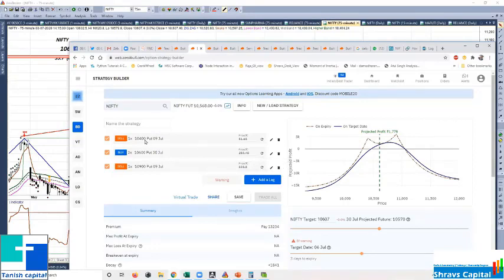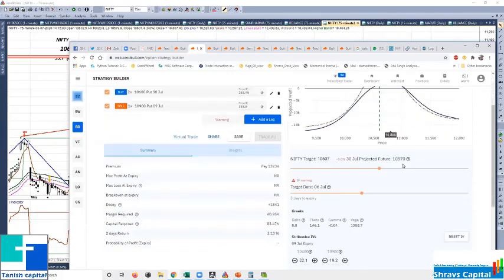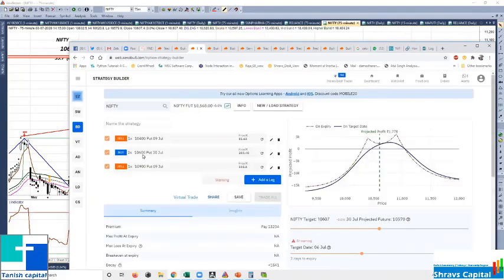So we are selling the 10,400 put in the current week, and again selling the 10,900 put in the current week. To make this delta neutral, because we are selling 2 lots of puts, we are buying. Selling a put is very, very dangerous in this kind of market, because if volatility suddenly creeps in, some issue between India and China, US and China, then you are gone. So we are making it delta neutral. Delta is only this much. So buying 2 lots at the money or just ITM in the monthly.